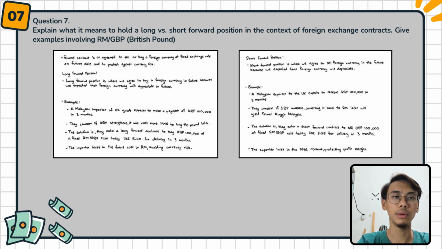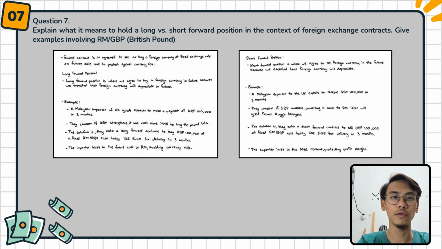They are concerned that if GBP strengthens, it will cost more RM to buy the pound later. The solution is to enter a long forward contract to buy GBP 100,000 at a fixed RM per GBP rate today, like RM 5.55, for delivery in 3 months. The importer locks in the future cost in RM, avoiding currency risk.